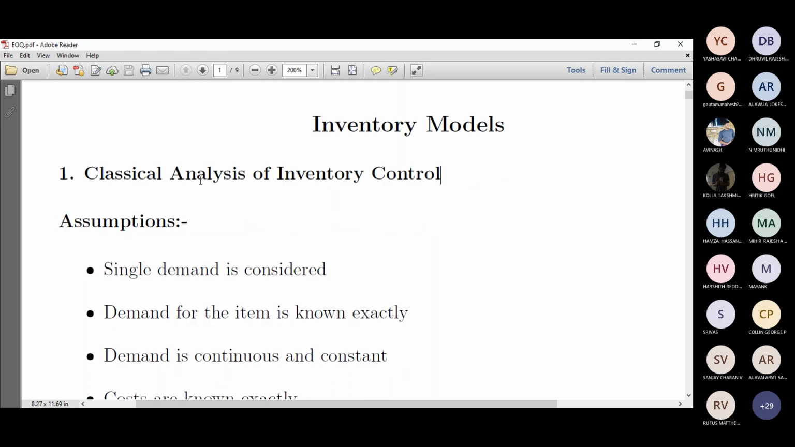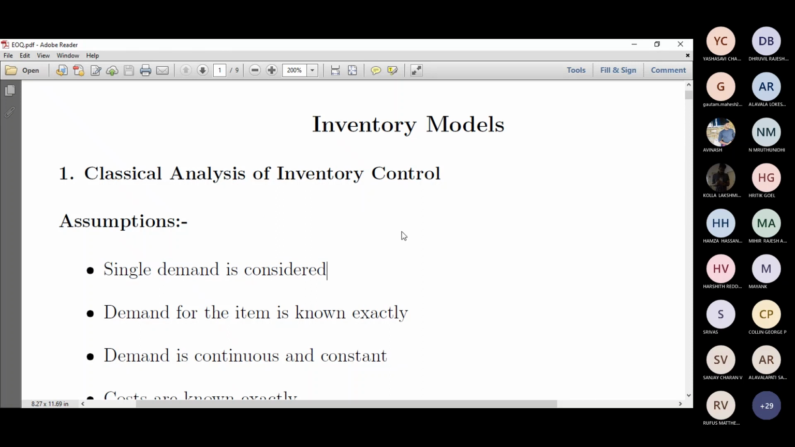So these are the assumptions. A single demand is considered, like every day we talk about the same or uniform demand. Say, for example, in our previous example also, we talked about 1 resource per day. We didn't talk about one day it'll be 1 resource, another day it'll be 2 resources, not like a haphazard demand or something like that.